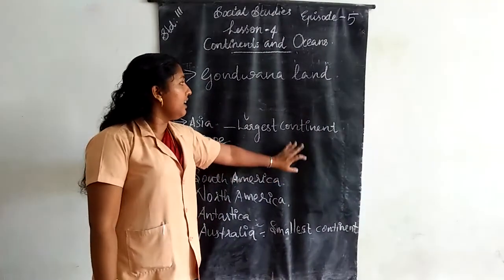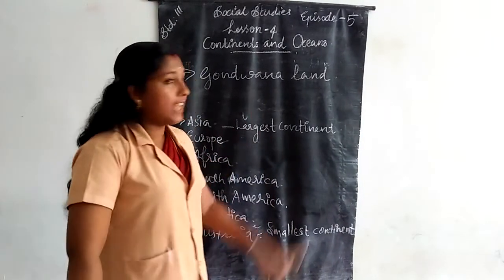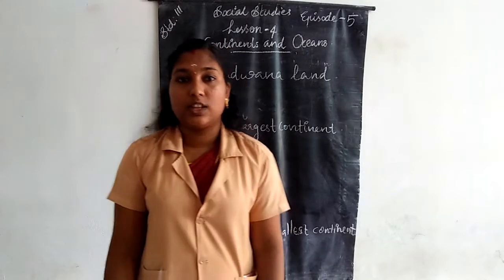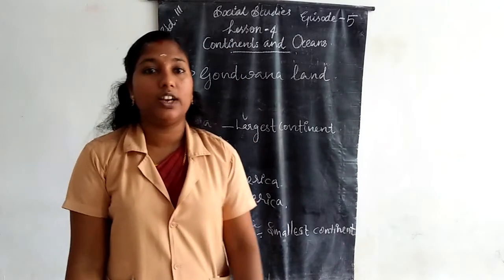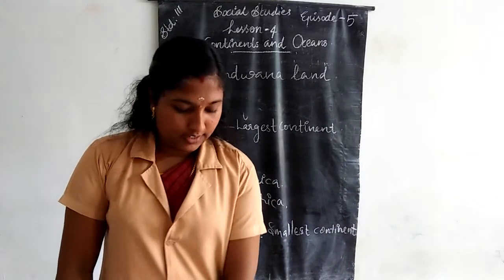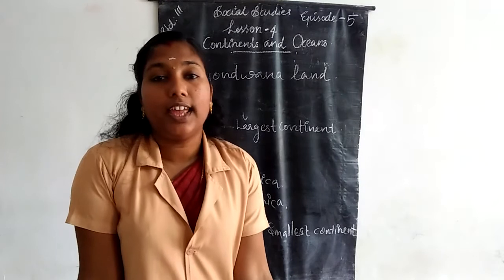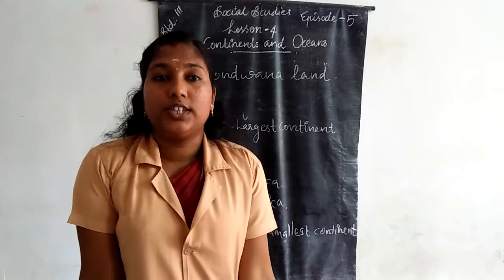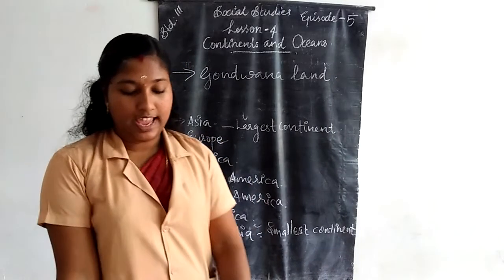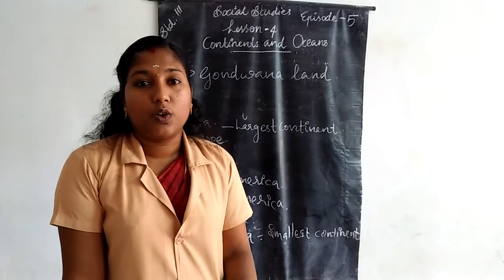So, what have we learned today? We learned our new lesson, continents and oceans. In this lesson, we discussed oceans and the continents. What are oceans? Large areas of salt water on the surface of the Earth are called oceans. What are seas? The areas of oceans that touch the land are called seas.